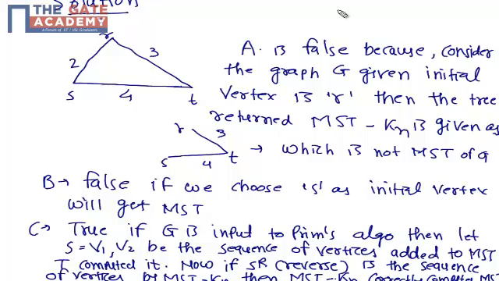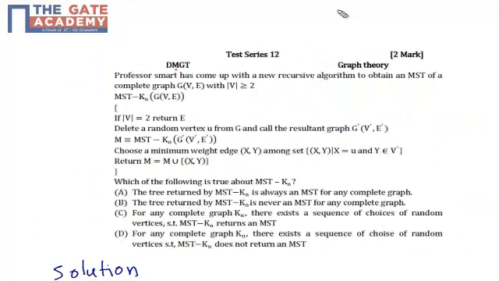Hello friends, this question is from discrete mathematics, graph theory. Some description is given to us: Professor Smart has come up with a new recursive algorithm to obtain a minimum spanning tree of a complete graph with V greater than or equal to 2.